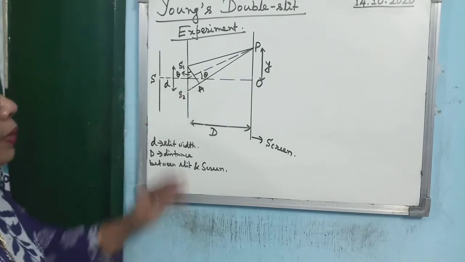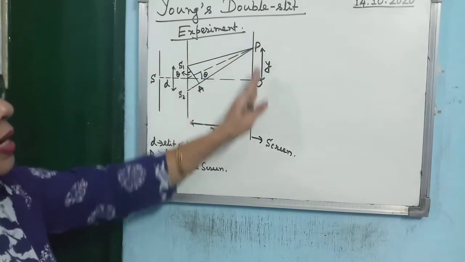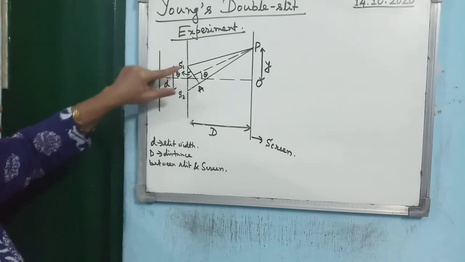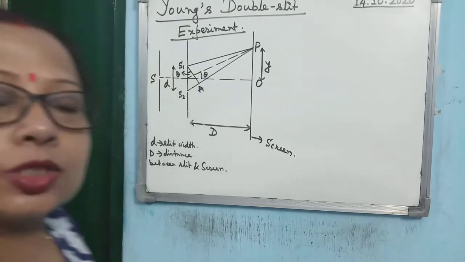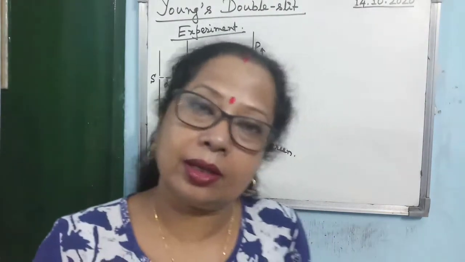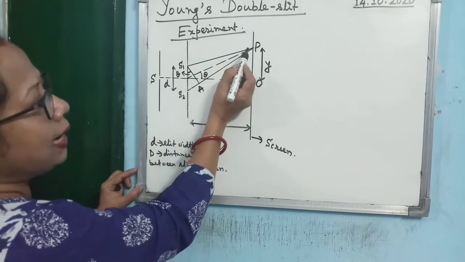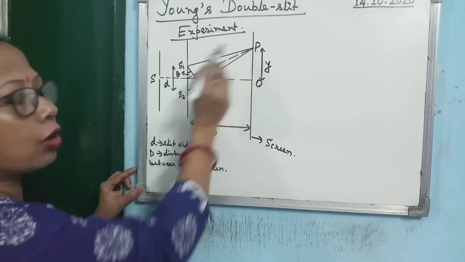Now you see, in front of the double slit S1 and S2, a screen is kept at a distance big D. The distance between the two slits S1 and S2 is denoted by small d, also known as slit width. So you see what is happening: from S1 light will fall on the screen and from S2 light will fall on the screen.